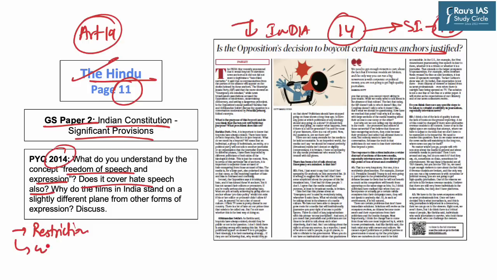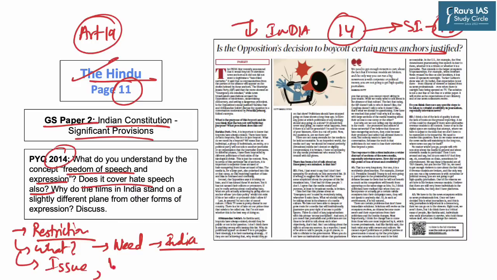Hence, in the scope of today's discussion on restrictions on free speech exercise in India, we will first discuss what are the legal restrictions on exercise of free speech. Further, we will also discuss the need for such restrictions in a democratic country like ours. Further, we will also discuss issues that are related to the use of such restrictions, as well as a suggestive way forward which will help us identify what else measures can be undertaken in order to ensure the balance between exercise of free speech as well as reasonable restrictions. Hence, let us start today's discussion by discussing what are the legal restrictions on exercise of free speech in the country.